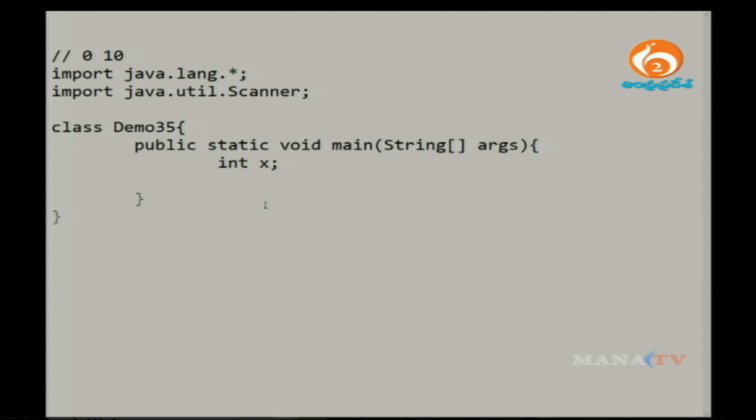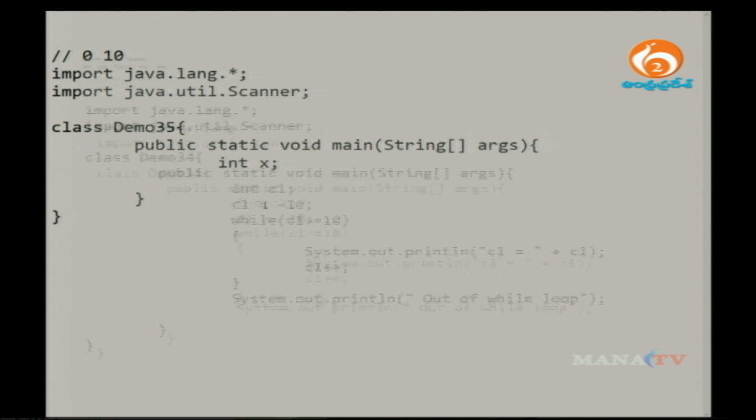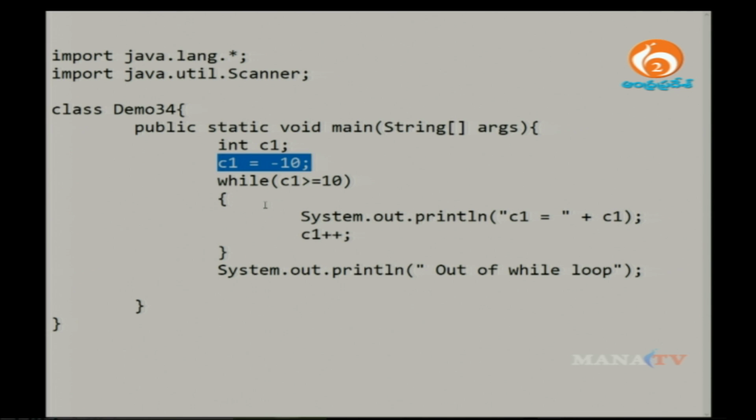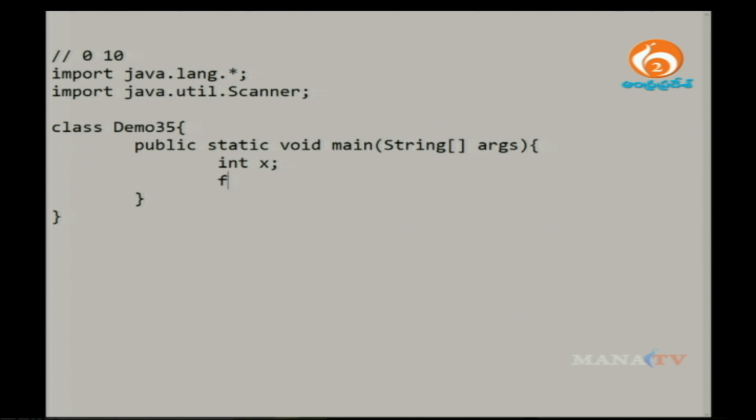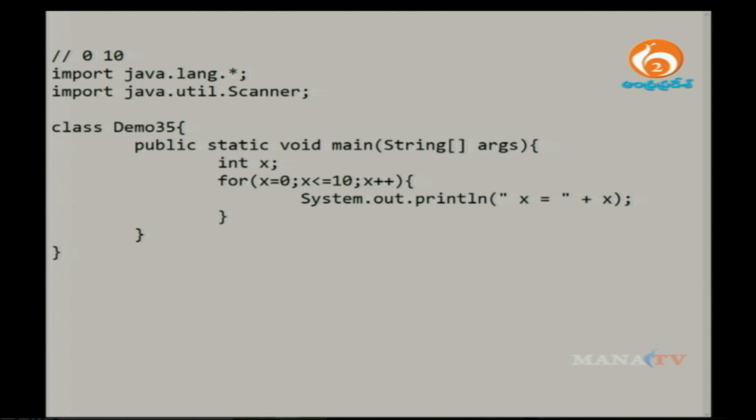Previously we used to initialize the variable within the program. Now it is not required to initialize it separately, because in a for loop three expressions are defined here. The first expression is for initializing the variable. The second defines a condition, how many times you want to iterate the loop, and then the third takes an increment or decrement. System.out.println, and you can print the value of x.